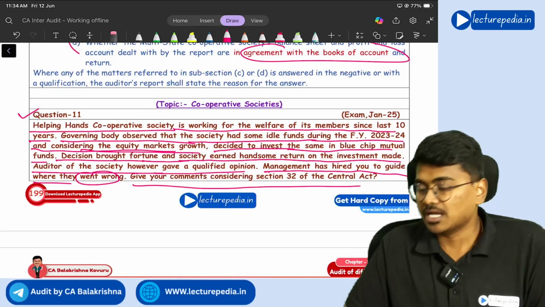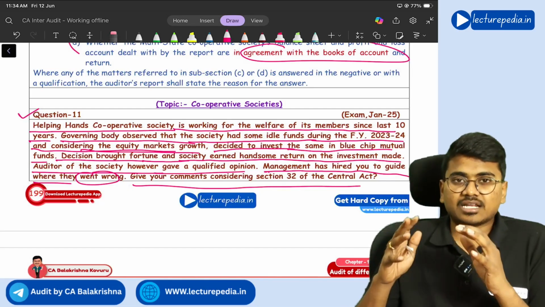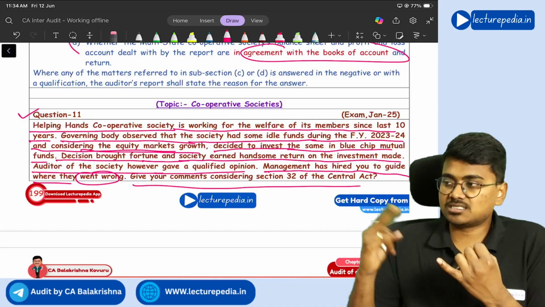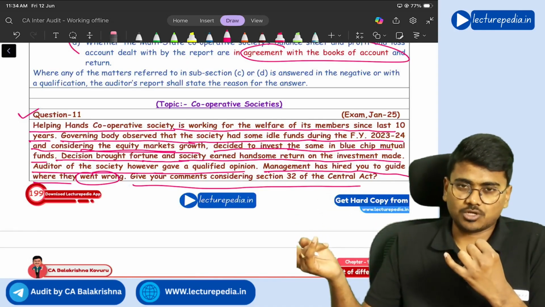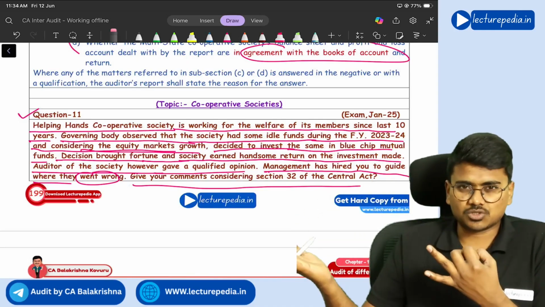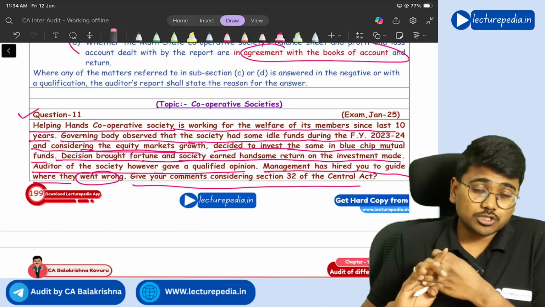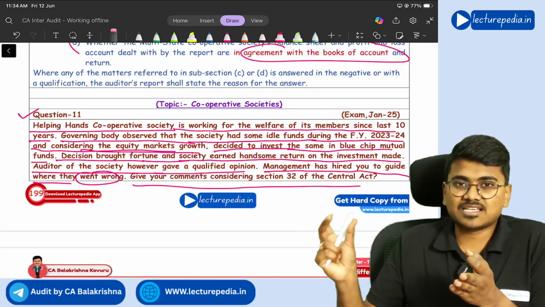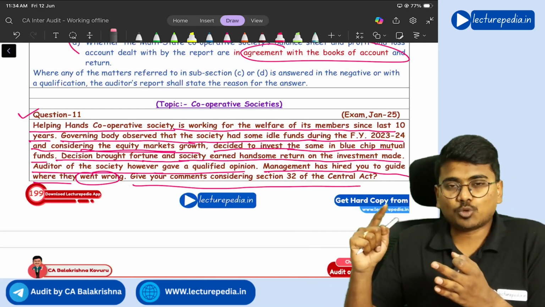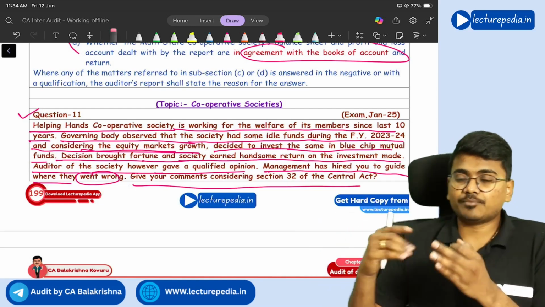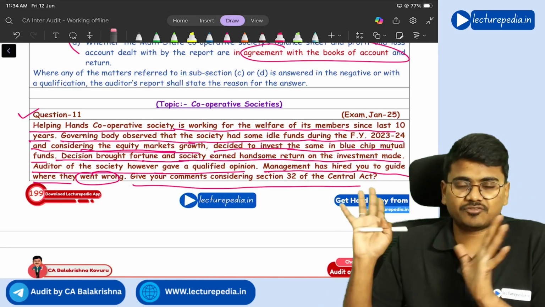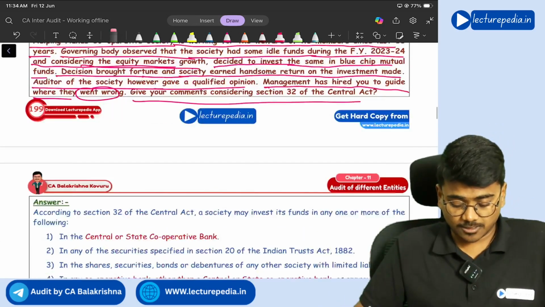The answer is no. A cooperative society can invest its funds in other cooperative societies, other state or central government's cooperative societies, and it can also invest its funds in safe investments. What are those safe investments? In section 20 of the Indian Trust Act, there is a certain list of safe investments provided. In those safe investments also you can invest your money, right?